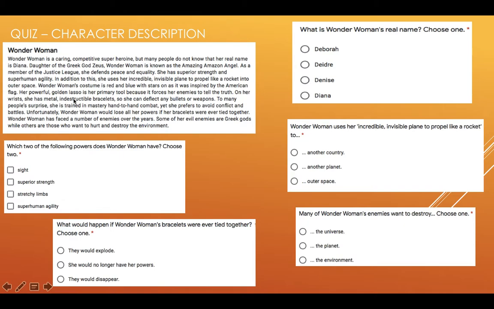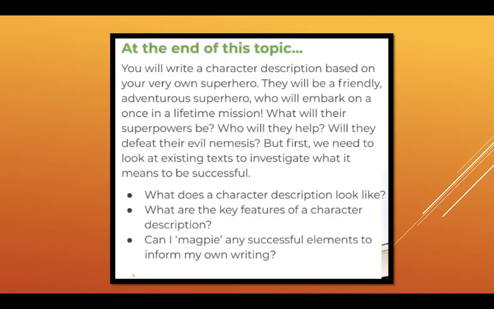And finally, many of Wonder Woman's enemies want to destroy, and it's down here. The key word in that is destroy, and enemies. So we've got here evil enemies, destroy the environment. So there you go. How did you do? Did you get 5 out of 5? 4 out of 5? And if you got 3 out of 5, you just need to learn a very simple skill. If you choose an answer, check that you can find your answer in the text, because these are all literal questions. Let's move on.